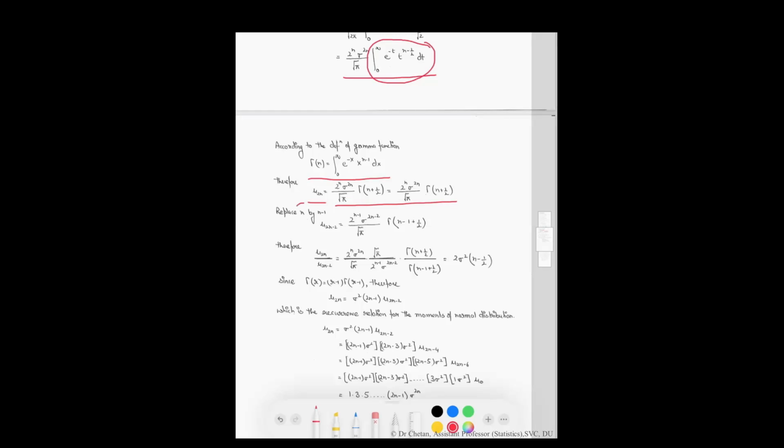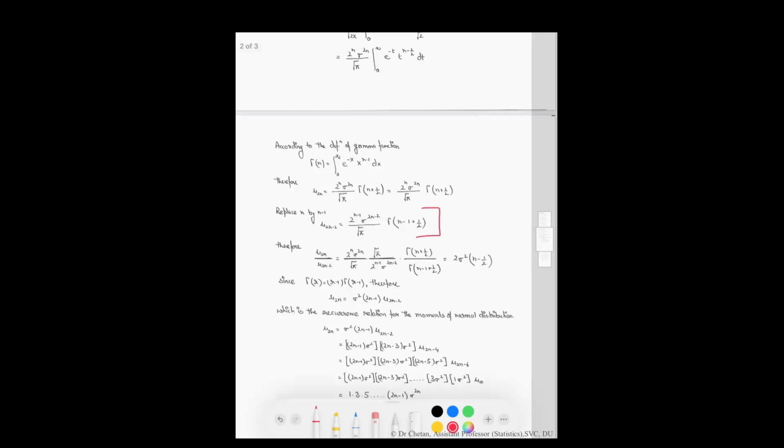Now replace n by n minus 1 in this equation. We will get this, which gives you the value of even order moments about the mean for the normal distribution.